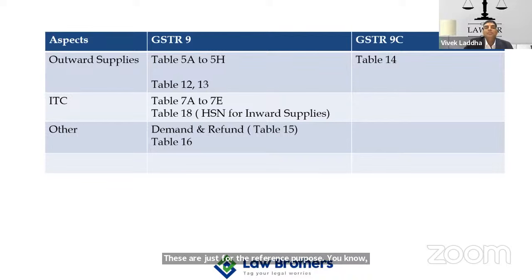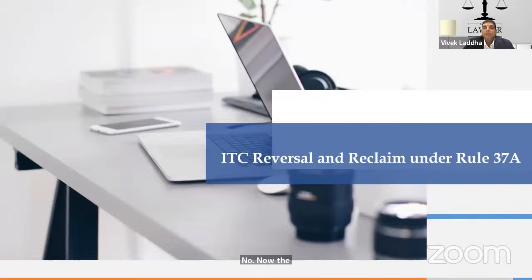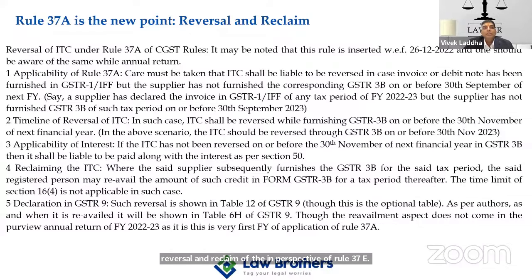What is optional and what is not optional, because this is not much of a technical aspect, I am not going through in detail. Now the very, very important aspect is about the reversal and reclaim of credit in the perspective of Rule 37A. Why am I talking about Rule 37A? Because this has been made effective from 26th of December 2022 itself. So this was not there for the financial year 21-22. This has been made effective in the middle of the financial year 22-23, and that is why it is relevant to discuss Rule 37A over here.